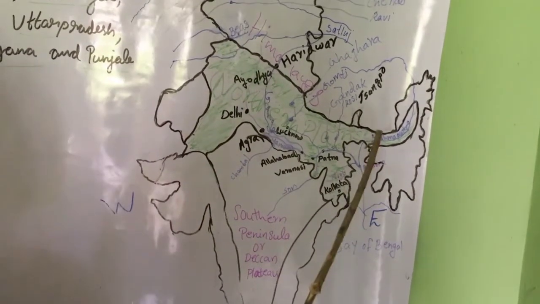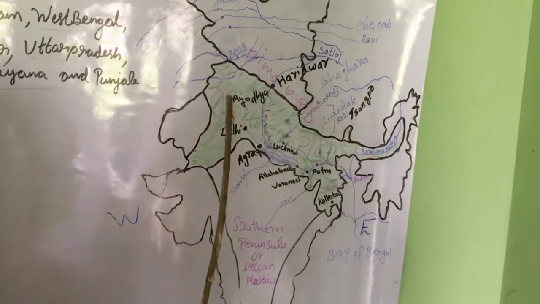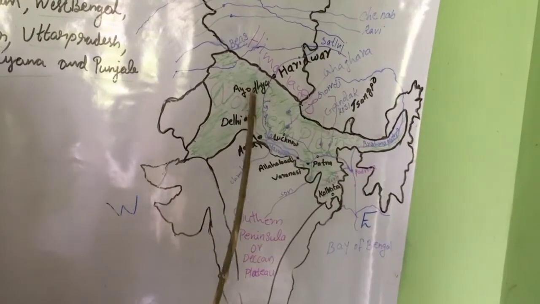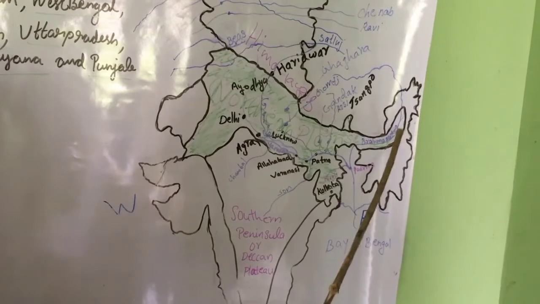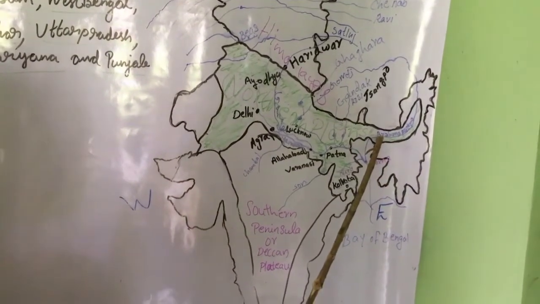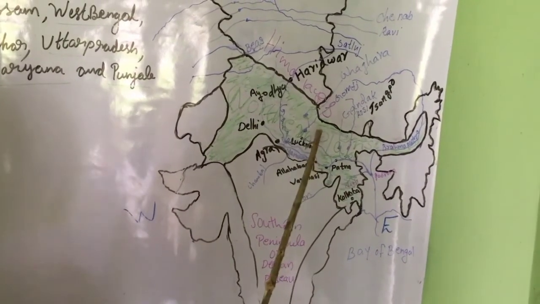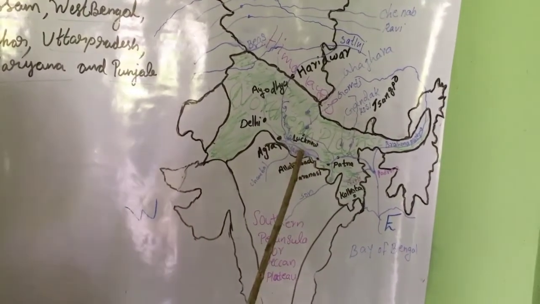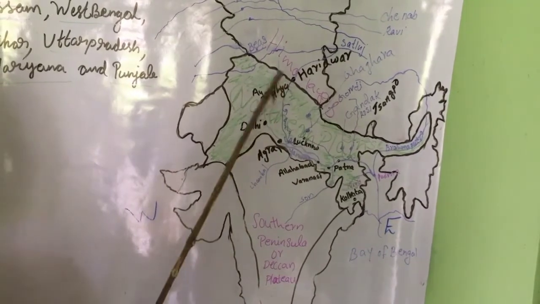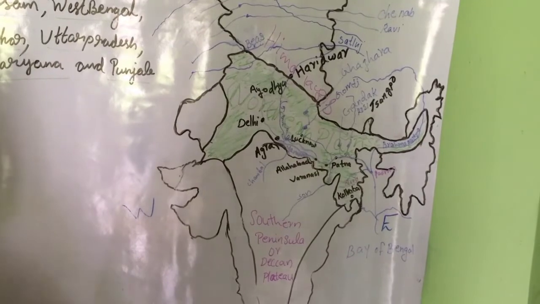From north to east the northern plains extend this way. In the eastern side from Assam we can see the northern plains, then West Bengal, here Bihar, then Uttar Pradesh, Haryana. These are the areas the northern plains extend.